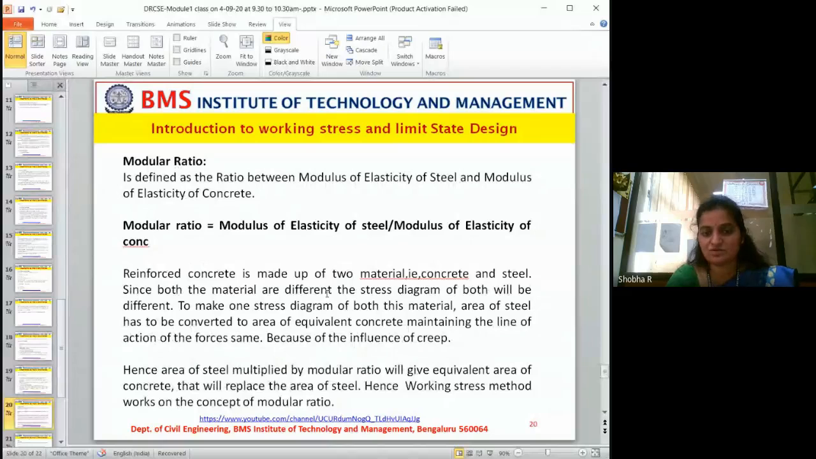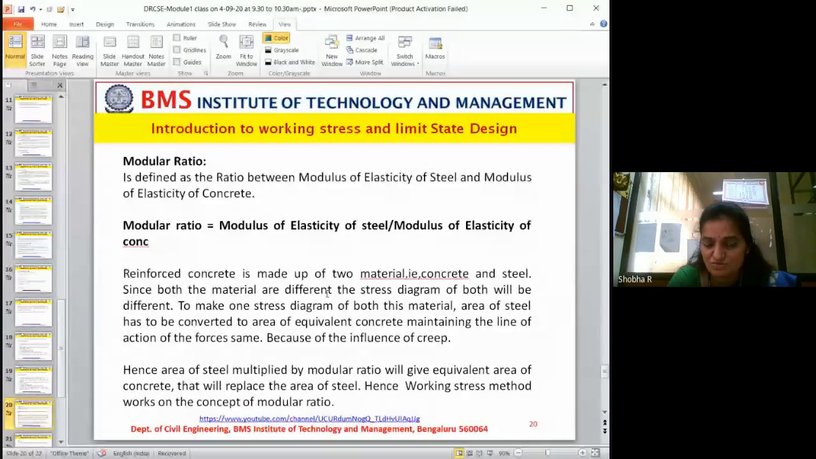Now, that is about the difference, or the philosophy of design. Now, you remember you used the word modular ratio in the beginning, during the explanation of the working stress method, right? Now we will see what that modular ratio is and why it is used. Modular ratio is defined as the ratio between the modulus of elasticity of steel and the modulus of elasticity of concrete.